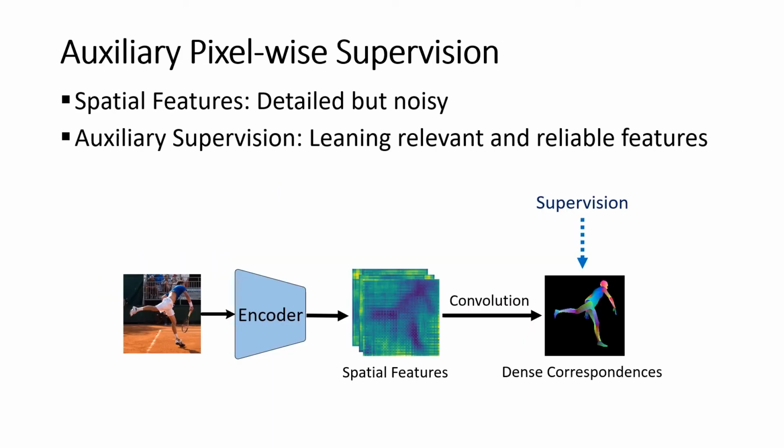Moreover, to enhance the reliability of the spatial cues, an auxiliary task is imposed on the highest resolution feature to infer the pixel-wise dense correspondence map. The dense correspondence encodes the mapping relationship between foreground pixels in the 2D image and mesh vertices in 3D space. In this way, the auxiliary supervision provides guidance for the image encoder to preserve the most related information.